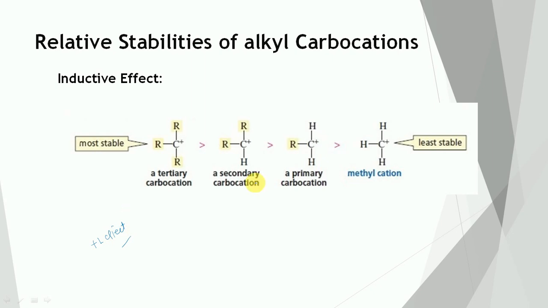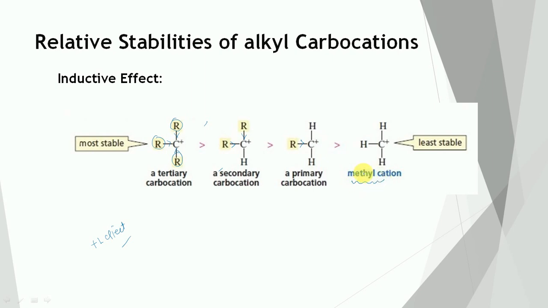In this way, the positive charge on carbon gets dispersed out. So let us see. In case of tertiary carbocations, there are three alkyl groups donating electrons toward the positive carbon. In case of secondary carbocation, only two alkyl groups donate electrons toward the positive carbon. In case of primary, only one alkyl group donates electrons toward the positive carbon, and in methyl carbocation